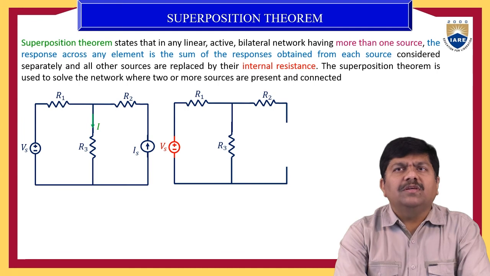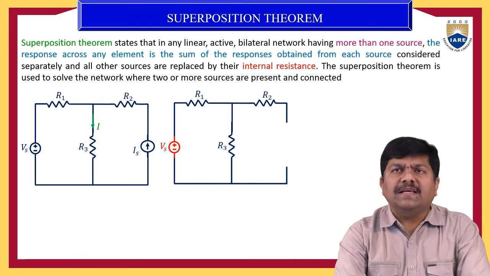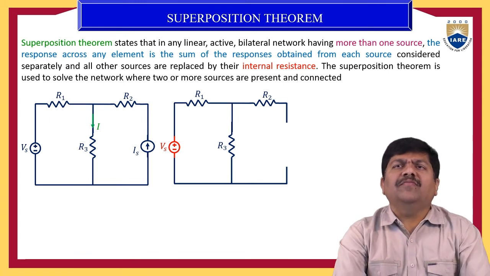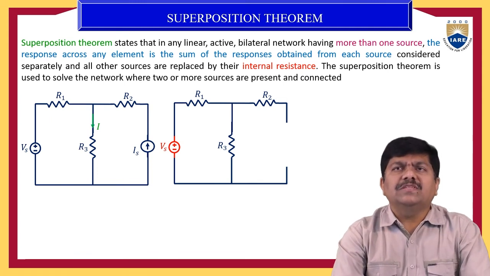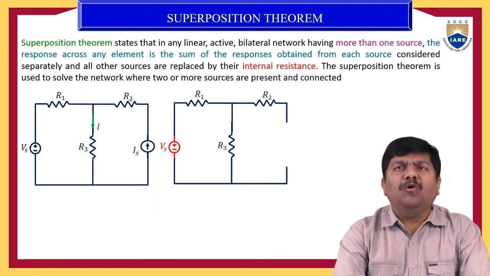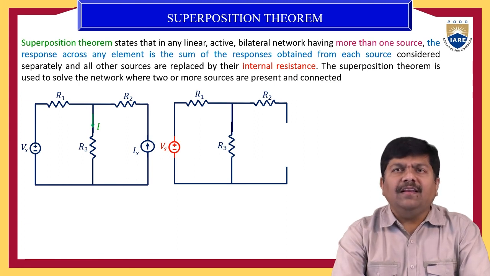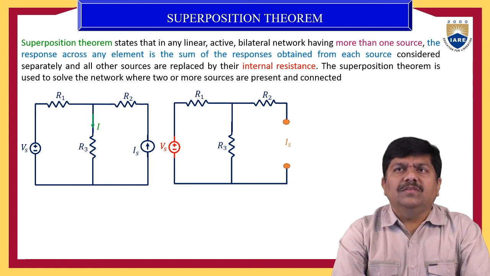Suppose first Vs is active, then you have to make the current source inactive. How can we turn off this current source here? The current source is turned off by open circuiting its terminals. That is a way of replacing the current source with its internal resistance. So, Is is simply open circuited.